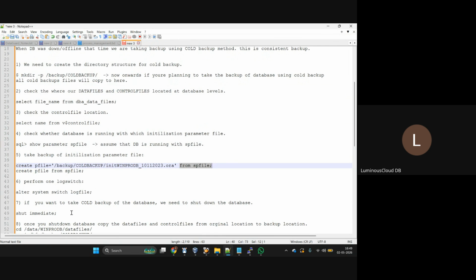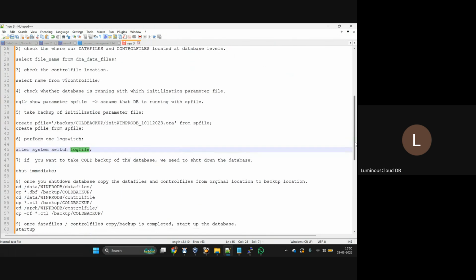Before shutting down the DB, perform one log switch. How we will do it? Alter system switch logfile. Once a log switch is done, what do you need to do?